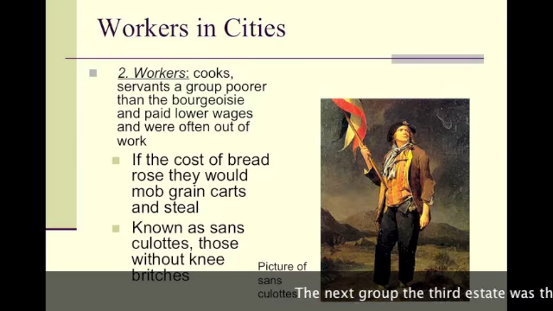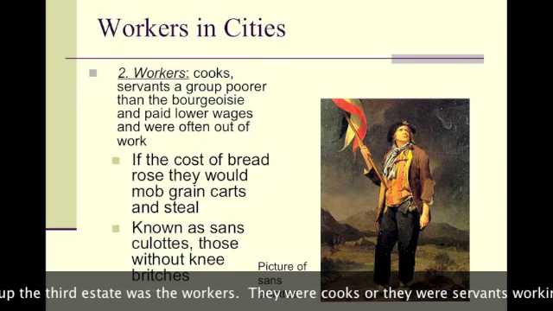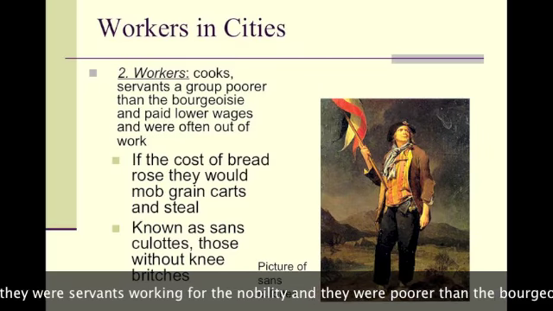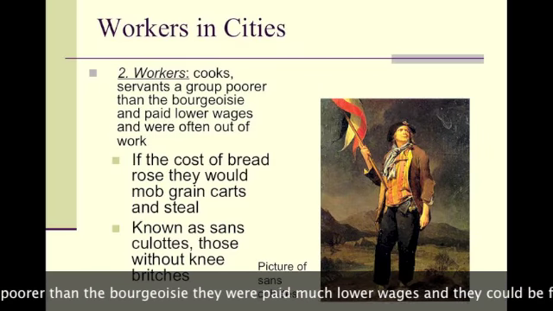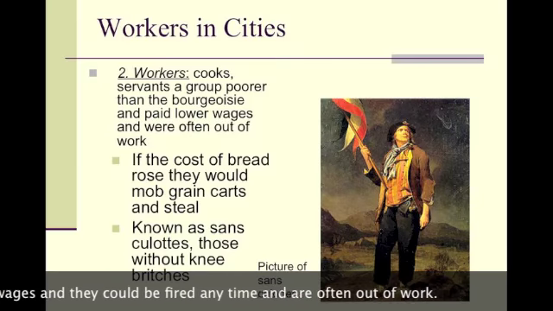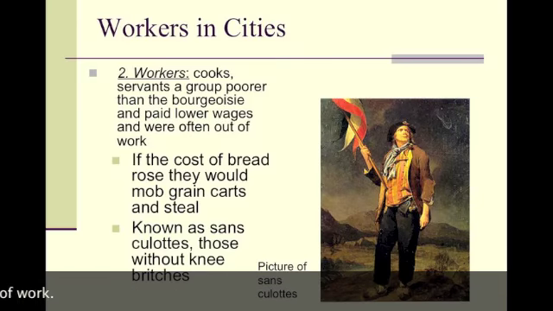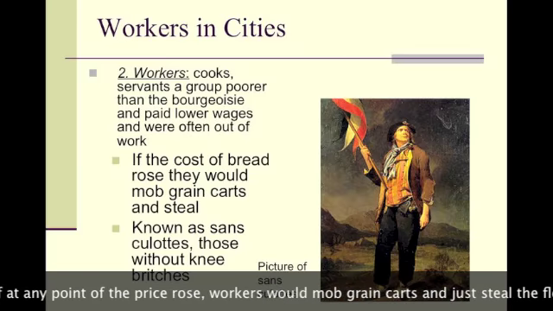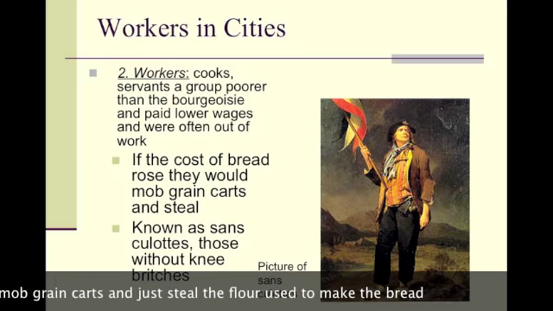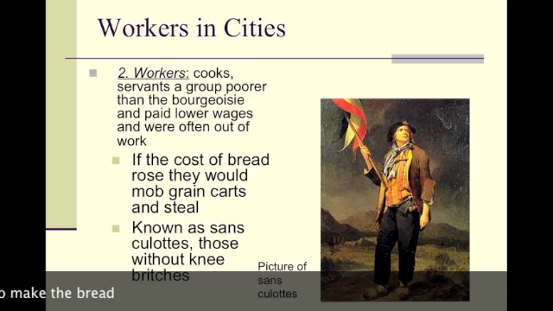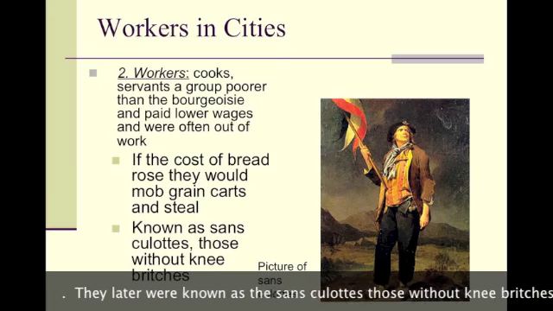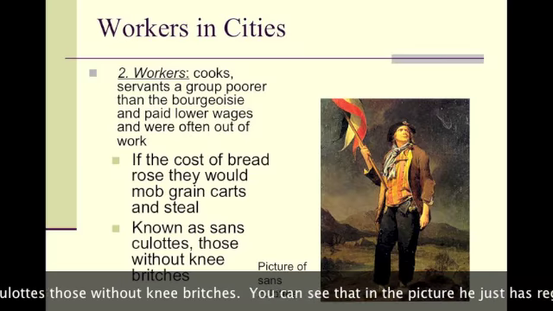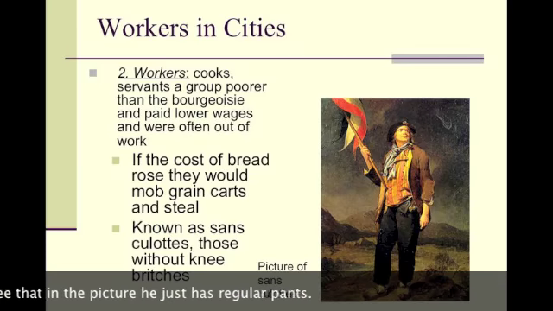The second group is known as the workers. They're mainly living in the cities, and they're cooks or servants, and they're much poorer than the bourgeoisie. They were paid much lower wages, and they were often out of work. And they lived on bread. And if the cost of bread rose rapidly, they would mob the grain carts that were bringing in the flour and the grains to make bread, and they would steal. Later, they became known as the sans-culottes, those without knee breeches. And you can see a picture of him to the right, and he's just wearing regular pants.